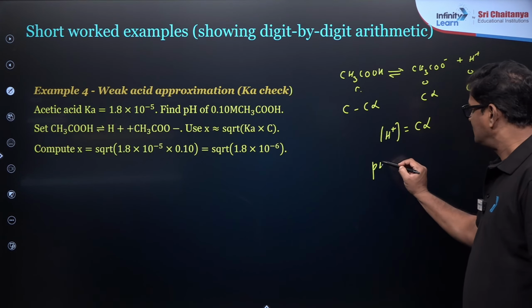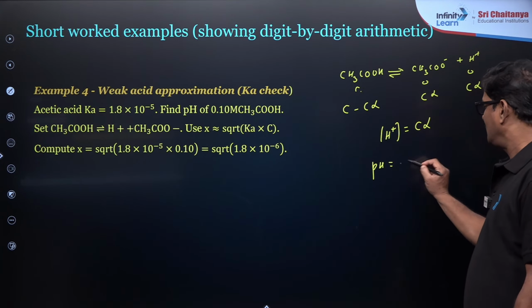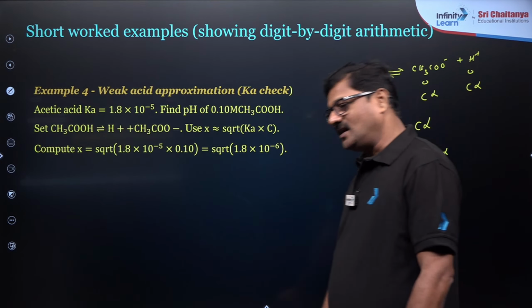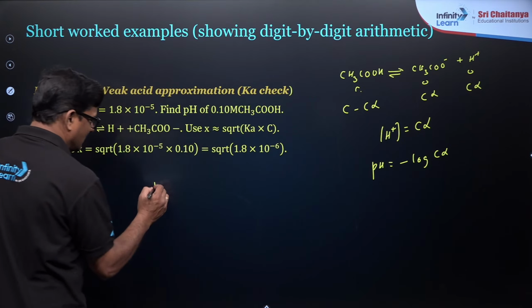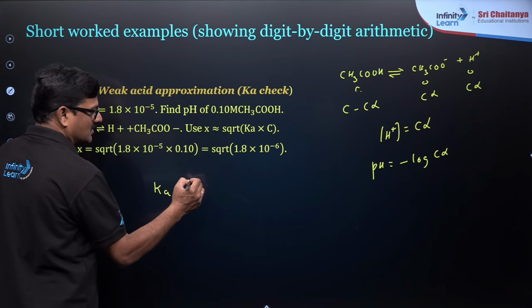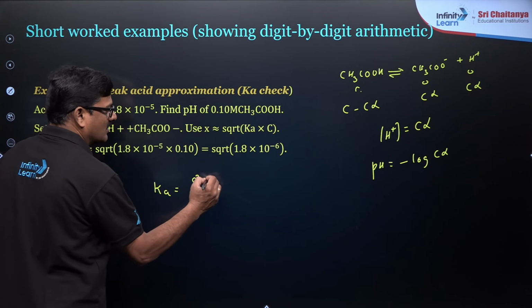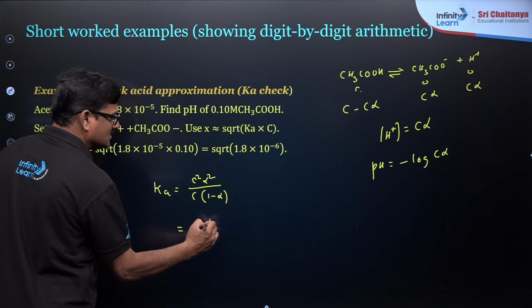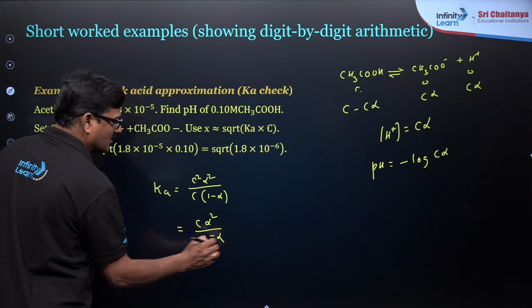So the pH is equal to negative log C alpha, and Ka you can say from this, Ka is equal to C square alpha square over C times 1 minus alpha, that is, C alpha square by 1 minus alpha.